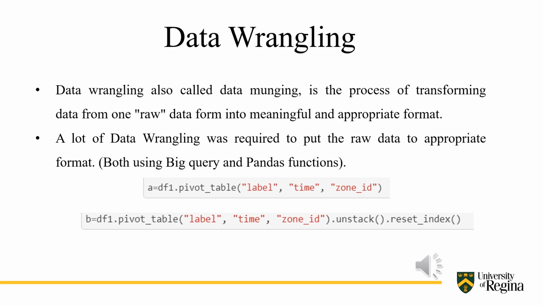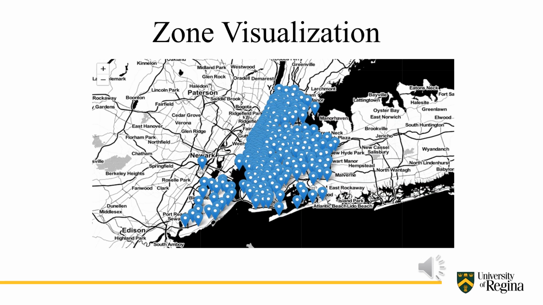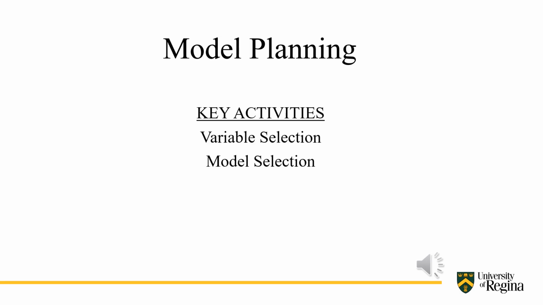I just converted label, time and zone ID into a pivot table and then unstacked it in order to get default bins for each zone ID. I also did some visualization after data wrangling in order to make sure that all the zone centroids are kept intact. Now coming to the modeling planning phase, the key activities that I considered were variable selection and model selection.